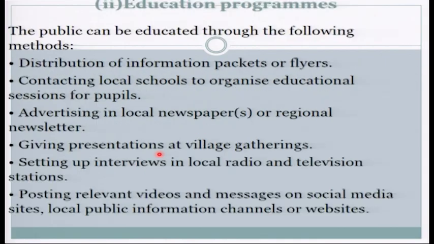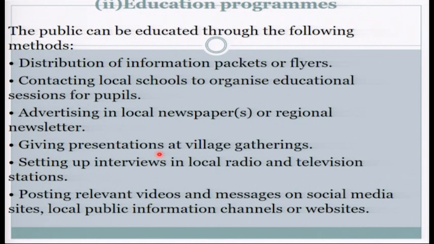That is one measure. Another measure that the government put forward is the education program. The public can be educated through the following methods. The government said, let us educate the citizens, because it is the citizens who try to attack these plants and animals that are in danger. So we need to be educated. We need to know the role. We need to know the importance of these species which we are trying to kill and cut down.